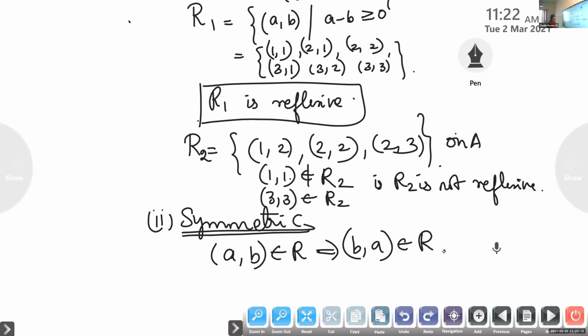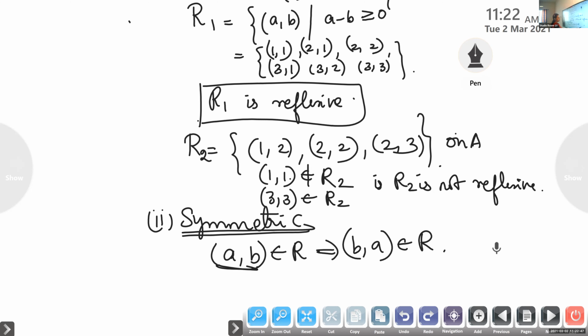A relation R is said to be symmetric if (A, B) belongs to R implies (B, A) also belongs to R. If an ordered pair belongs to the set and you reverse the places, (B, A) should also be there in R. Then it is symmetric.